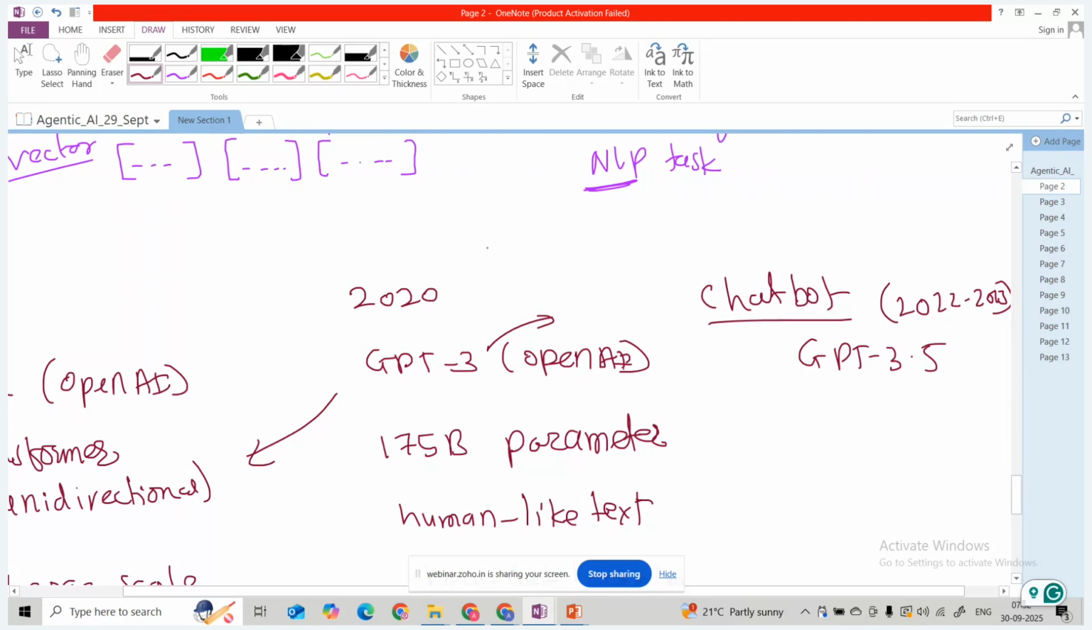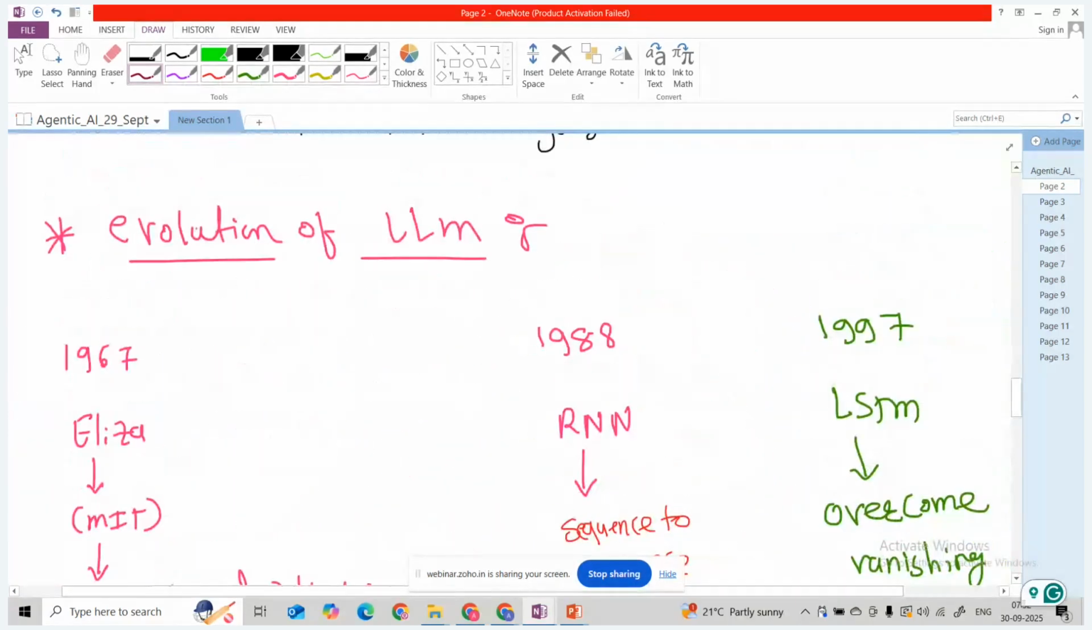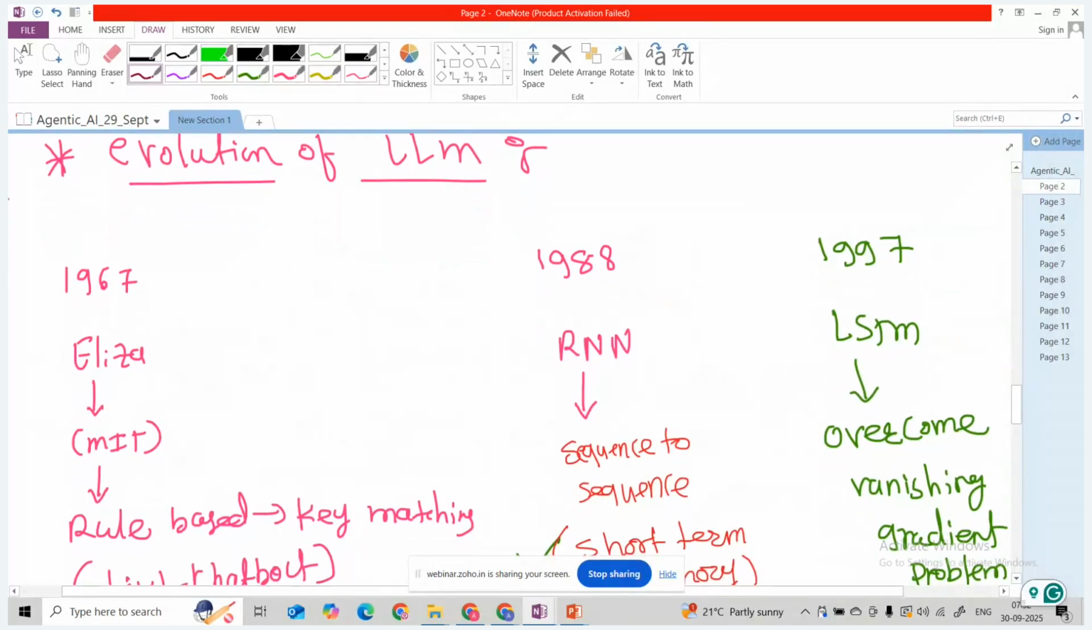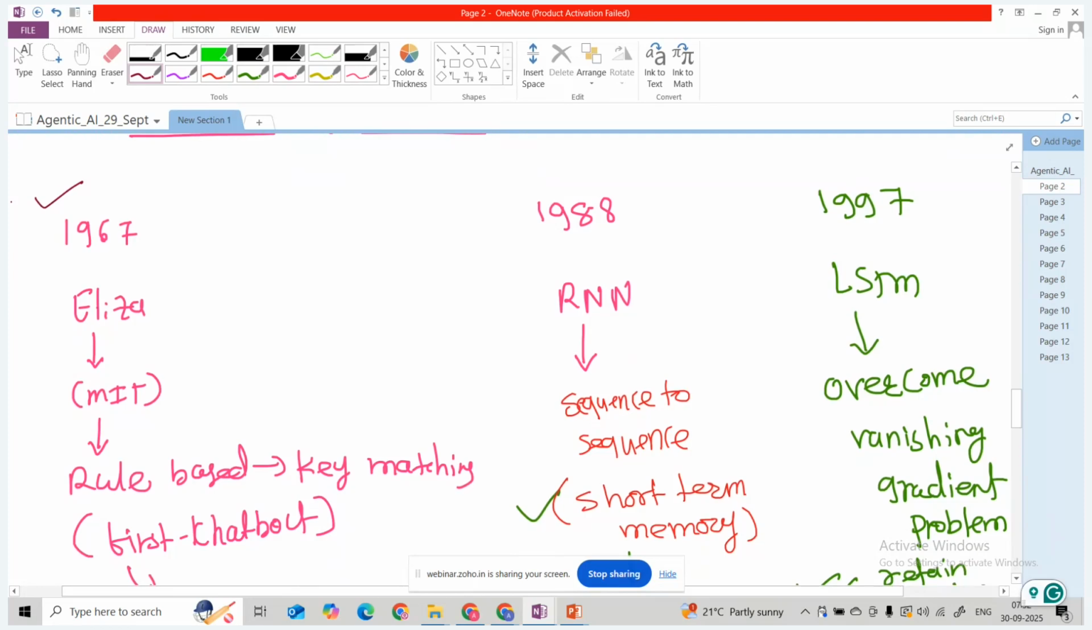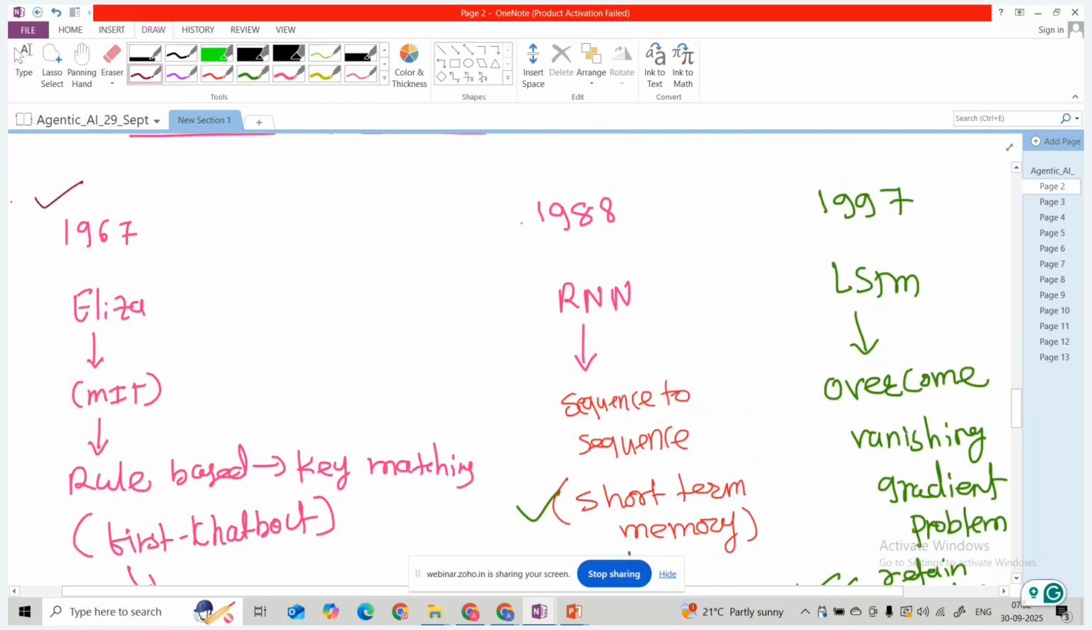You can see there was previously an evolution of these models, initially in 1967. This was very rule based, developed at MIT. It was very keyword based matching. The first chatbot application was built, and in the later part some enhancements were done.